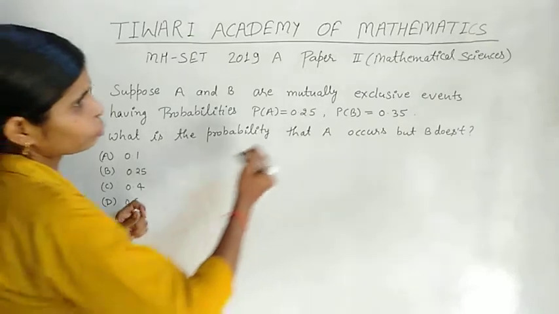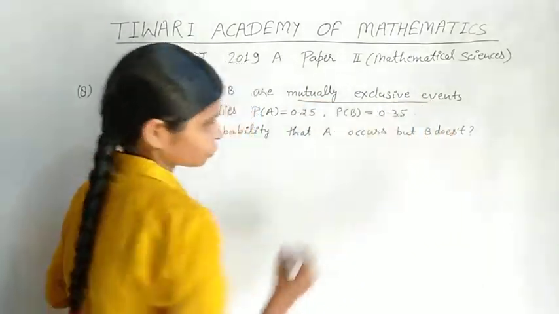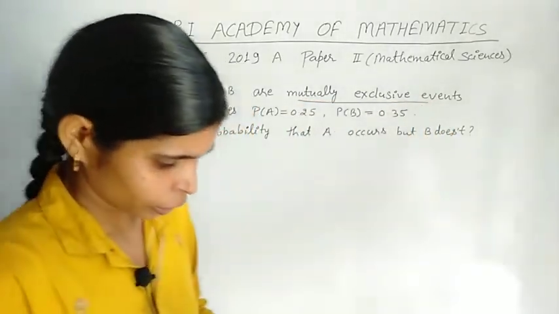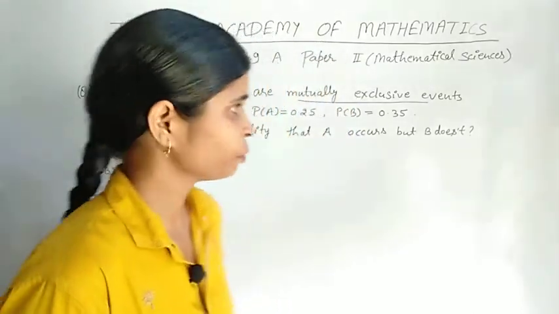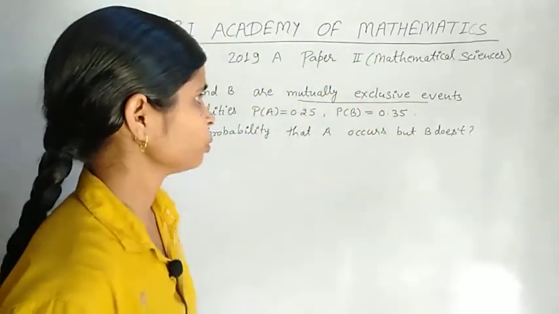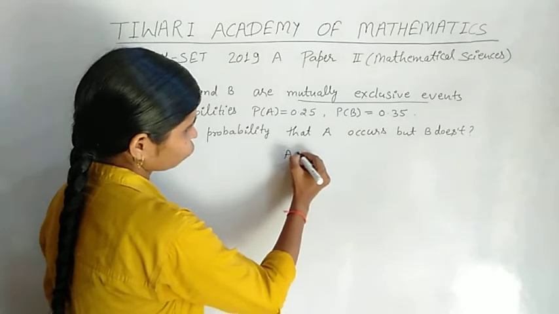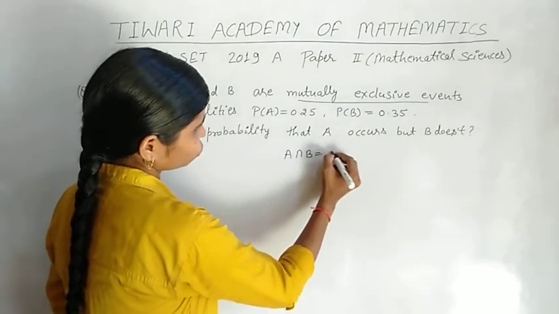A and B are mutually exclusive events. In this question, the statement says mutually exclusive events, that means the intersection of events A and B is equal to 0.